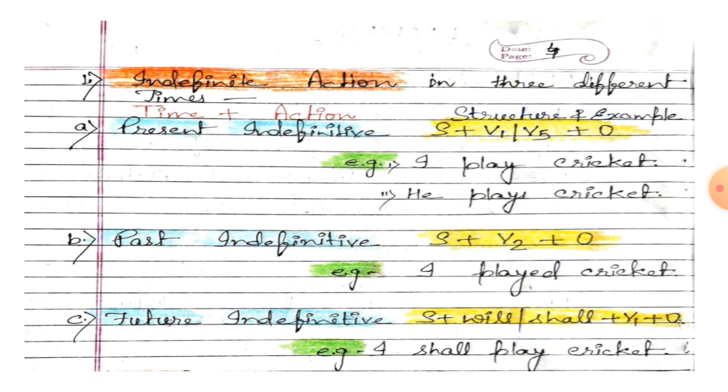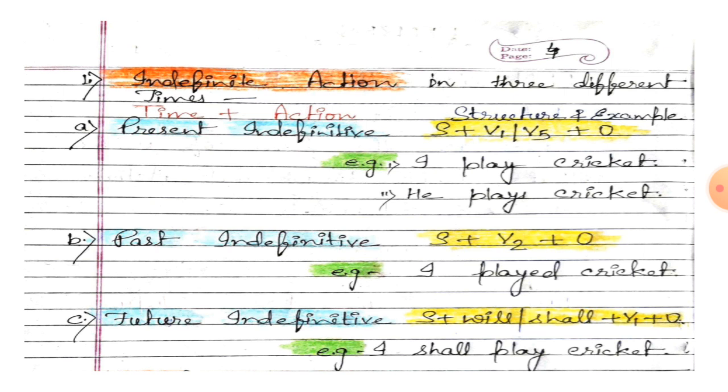Third, again future indefinite: I shall play cricket. The duration of the action is not definite. So here the action is indefinite and it is used with three times: present, past or future. So all of you learn the structure and the example.